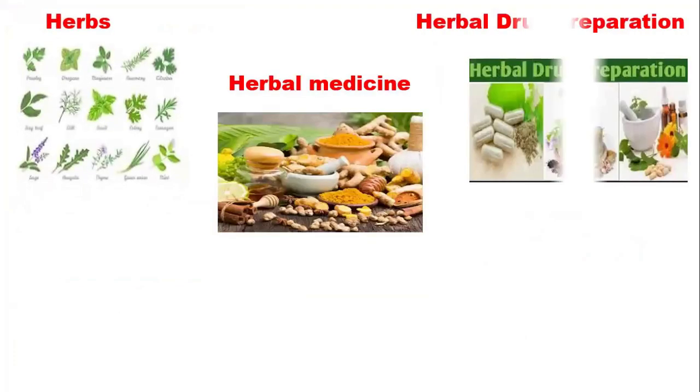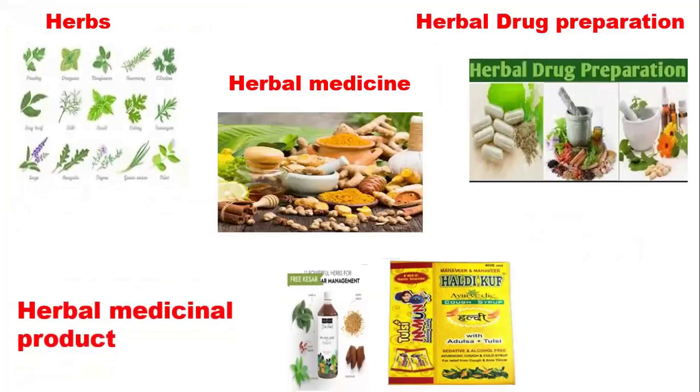Now the next one is herbs. So this is one slide. In one slide, you can understand what is herb, what is herbal medicine, what is herbal drug preparation, what is herbal medicinal product. By diagram also, I am going to show you, so not to make any type of confusion in case of this one.